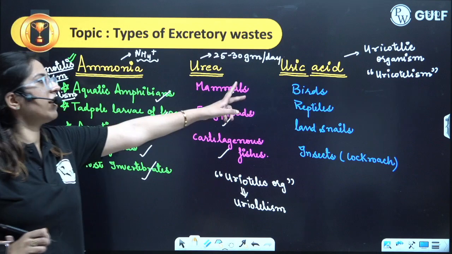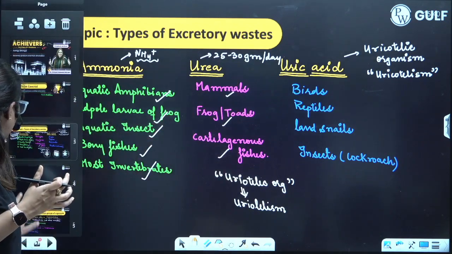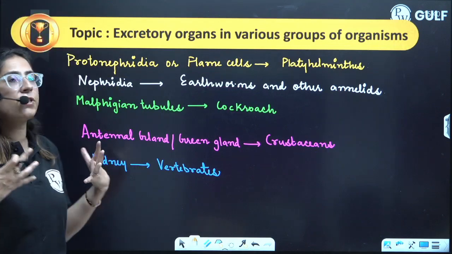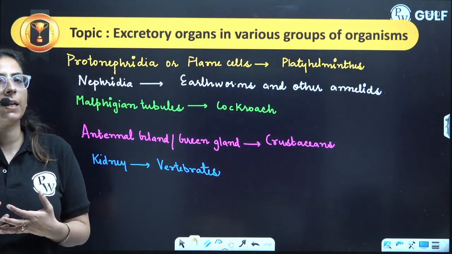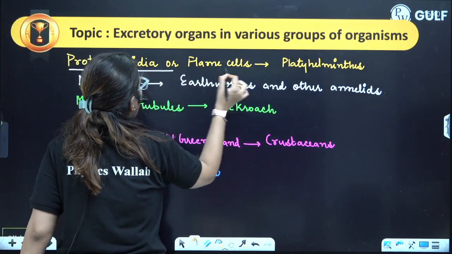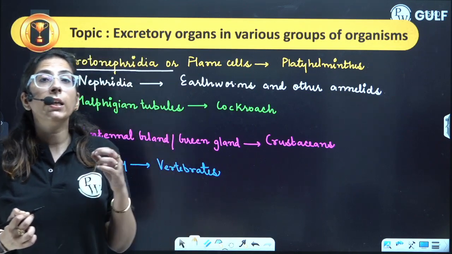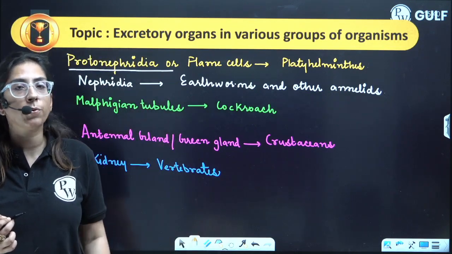Clear? Here the organisms are birds, reptiles, land snails, insects and cockroaches. Different groups of organisms have different structures present in their body which help in excretion. For example, protonephridia, or the flame cell, is seen in the platyhelminthes. In fact, in rotifers also you will find protonephridia present.